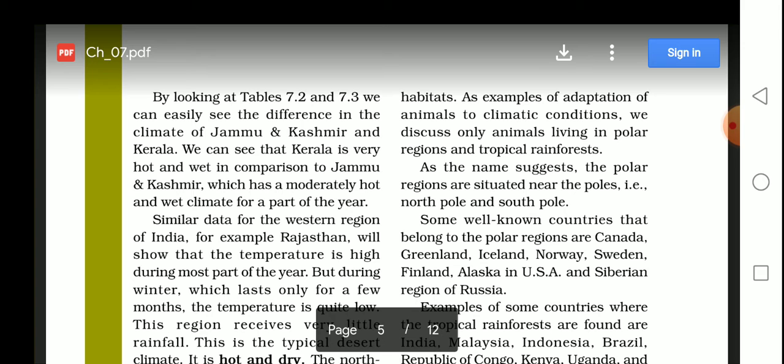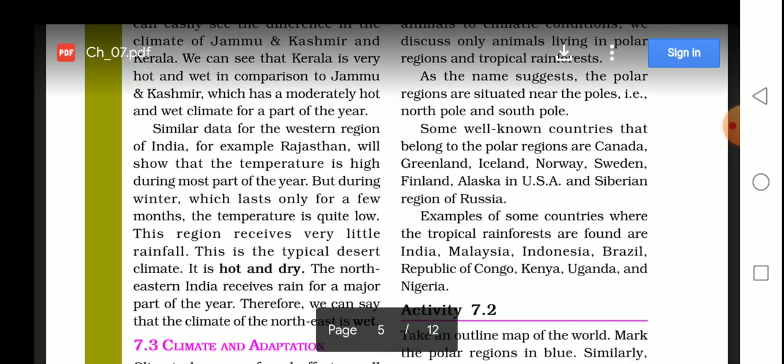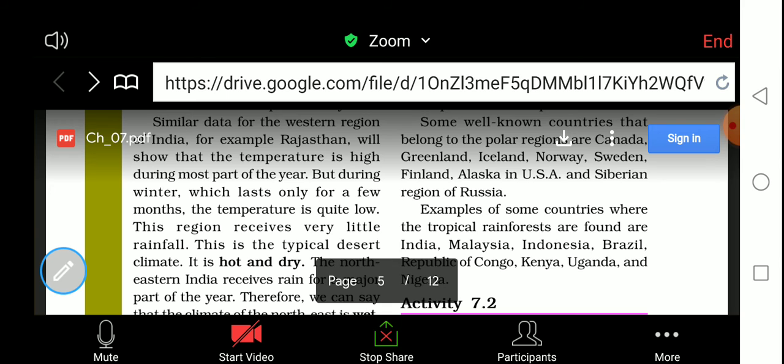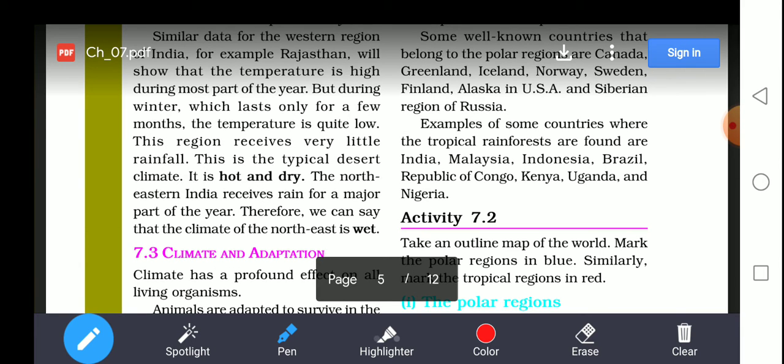Some well-known countries that belong to the polar region are Canada, Greenland, Iceland, Norway, Sweden, Finland, Alaska in the USA, and the Siberian region of Russia. These are examples of countries situated in the polar region. Some countries where tropical rainforests are found are India, Malaysia, Indonesia, Brazil, Republic of Congo, Kenya, Uganda, and Nigeria. These are the countries situated in the tropical region. So already you have studied this.